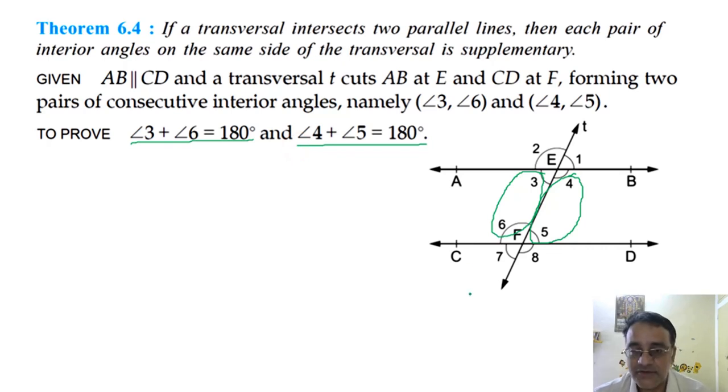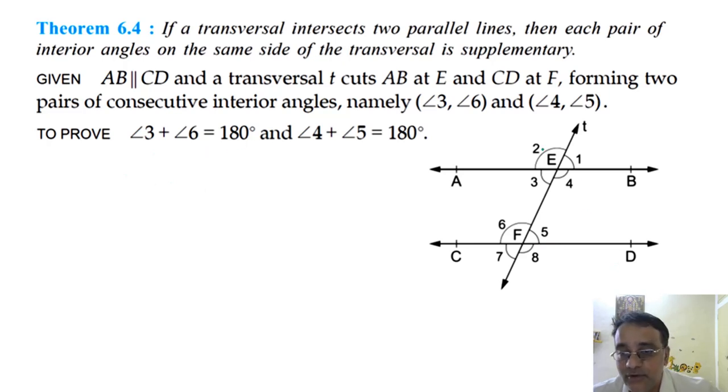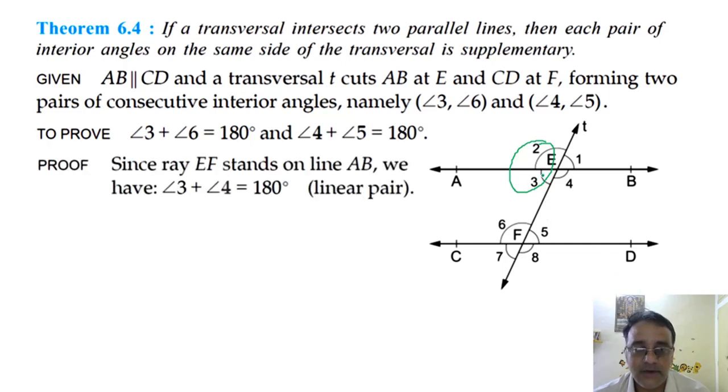Now in this proof also there is no construction. Now let us start with angle 3 plus angle 6 is equal to 180 degrees. To prove it, see the sum of these two. What is the sum of these two angles? 180 degrees. Why 180 degrees? Linear pair. Okay, fine. See, you can solve in two ways. Either you can take these two or these two. The best is this one. Okay, and we can take this one too. After that, we can call these two alternate interior angles. So I am telling you both ways.